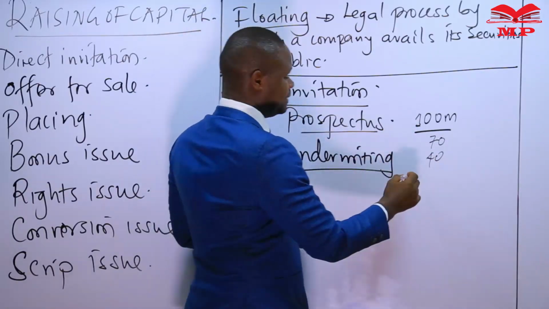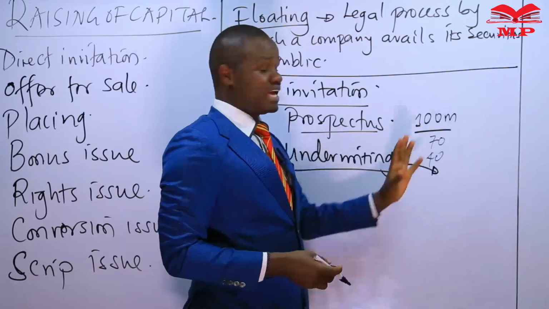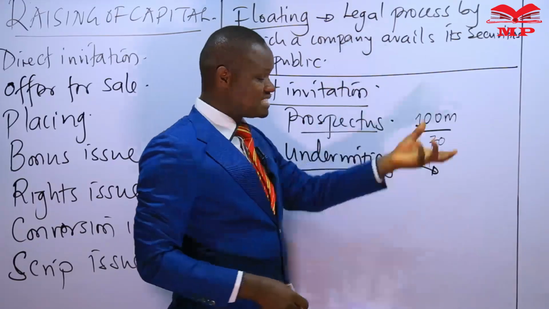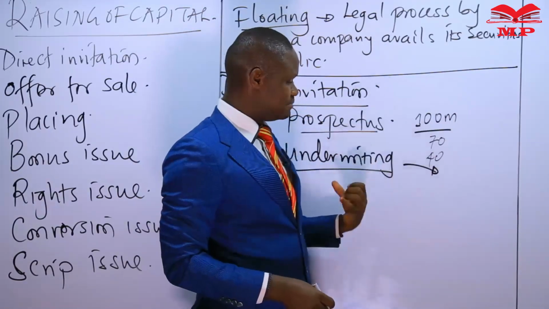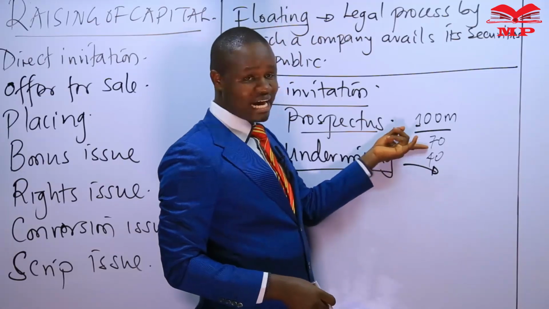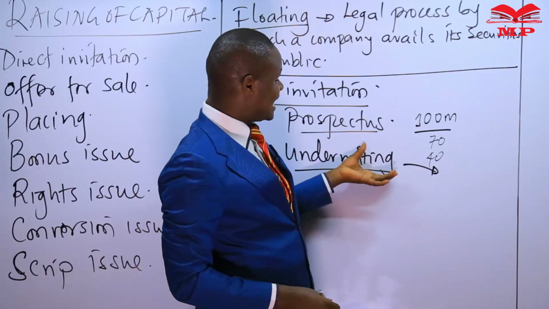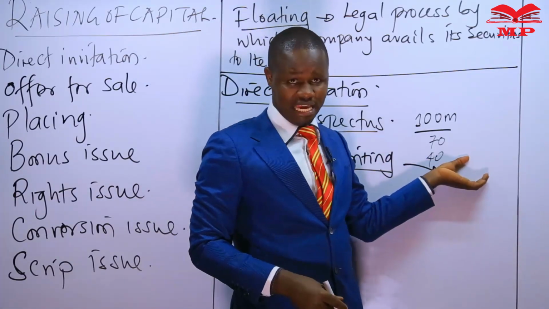So possibly they are saying, we will take up everything else that is not taken up in the issue. So if this company invites the members of the public to subscribe to share capital worth 100 million and the public only take up 70, the underwriting arrangement could be such that the underwriter is to take up the balance of 30 million that has not been taken up.